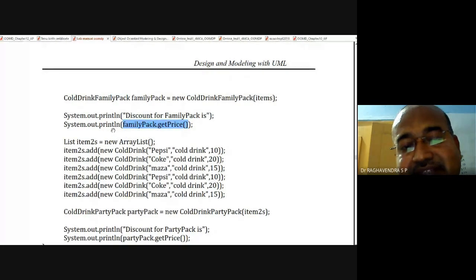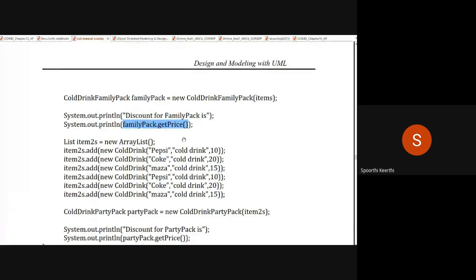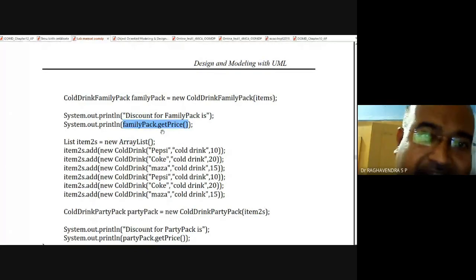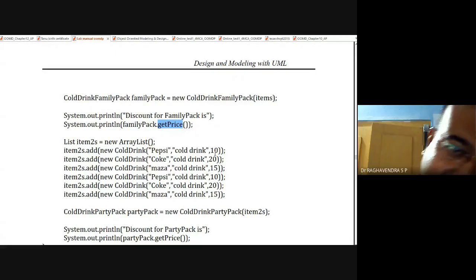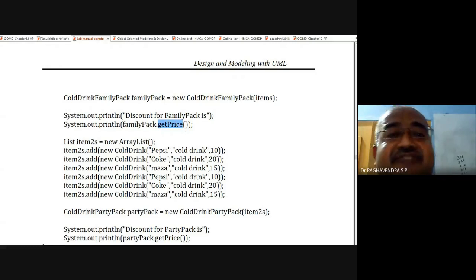It belongs to which class? ColdDrinkFamilyPack. It means getPrice is a method present in which class? ColdDrinkFamilyPack.